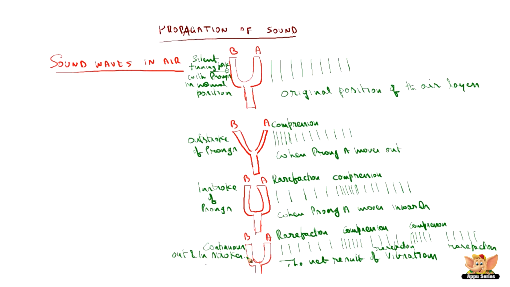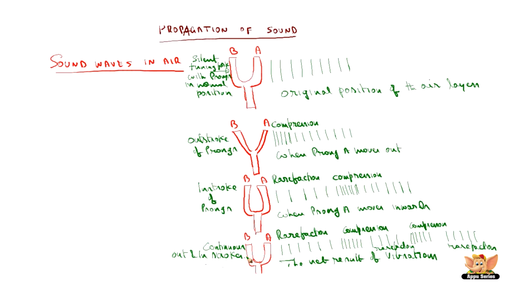What basically happens is, a particle of the medium in contact with the vibrating object is first displaced. Take for example the tuning fork. The particle very close to that prong gets displaced from its equilibrium position.